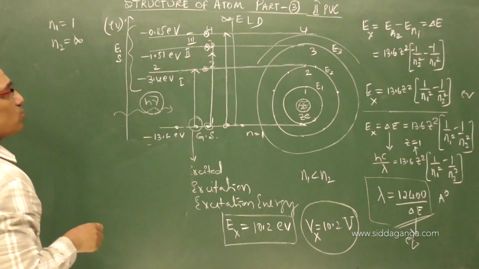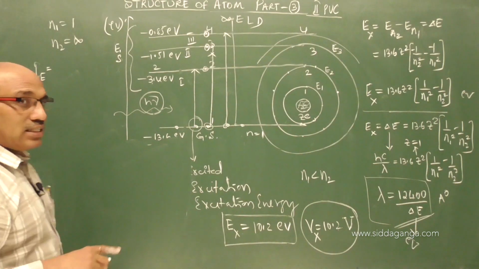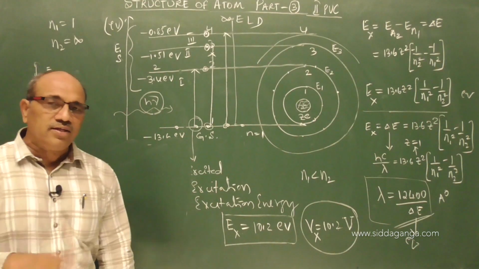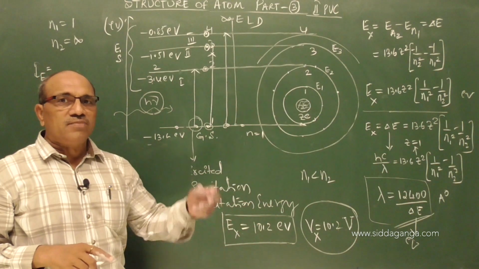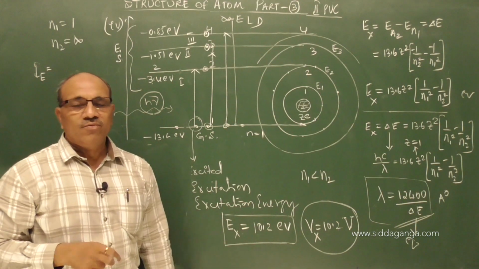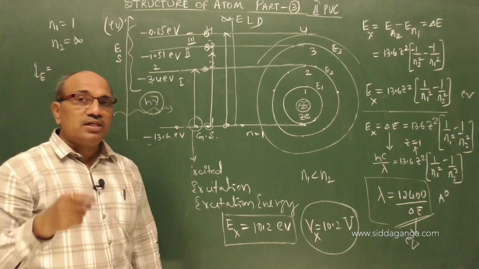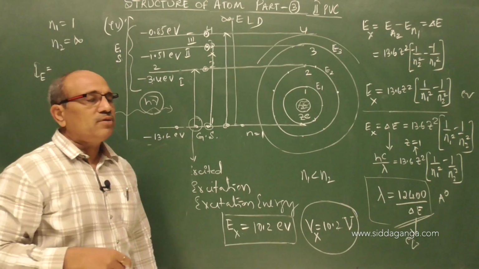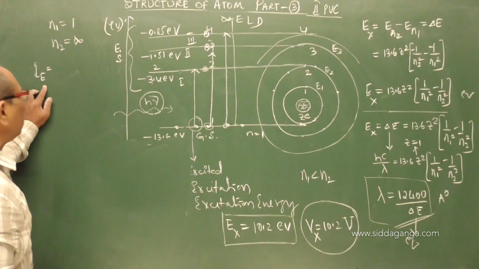The same expression gives the ionization energy. Raising the electron to the infinite orbit is nothing but taking the electron permanently out of the atom, so the atom gets ionized. When you knock out the electron from the atom, it gets ionized. The minimum energy necessary to ionize the atom is called ionization energy.